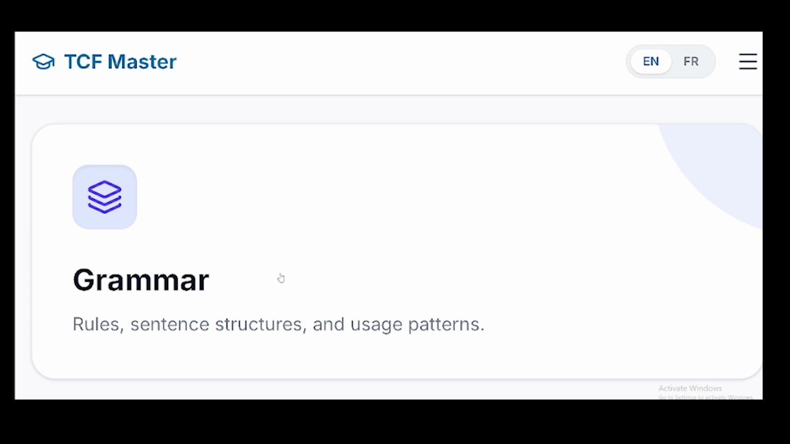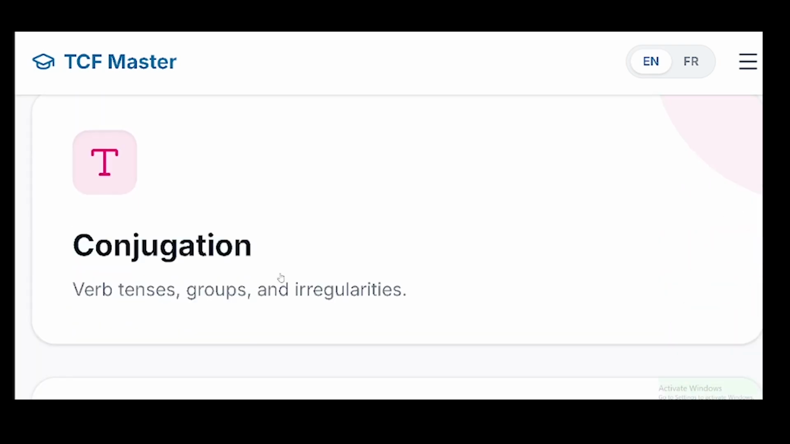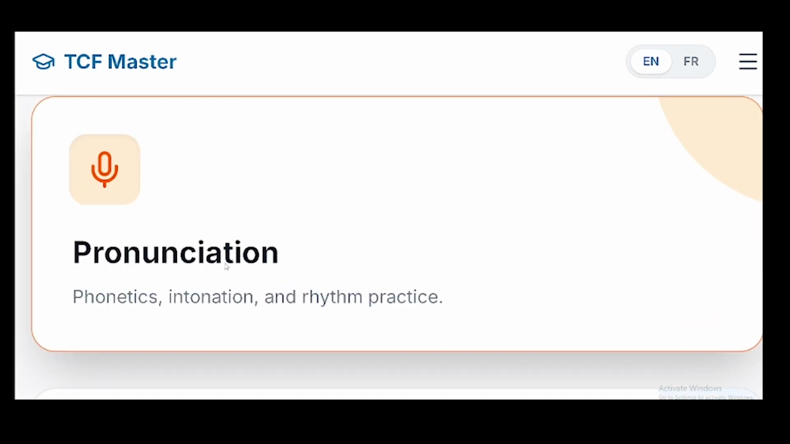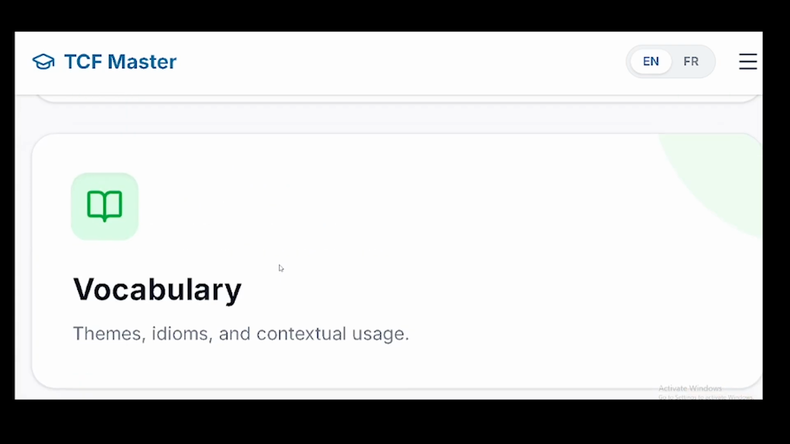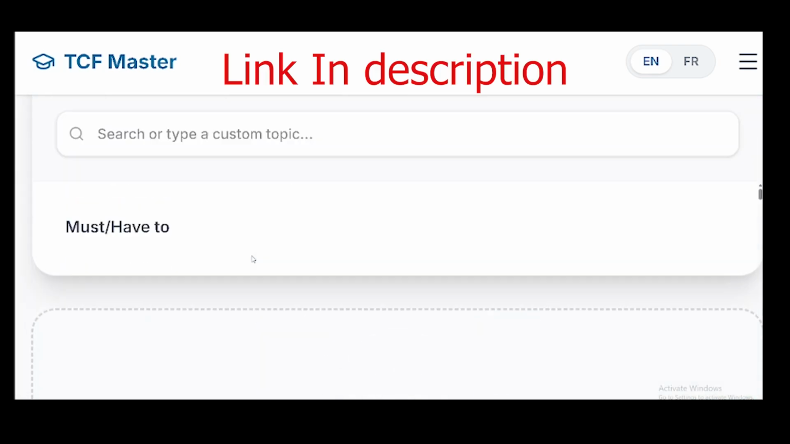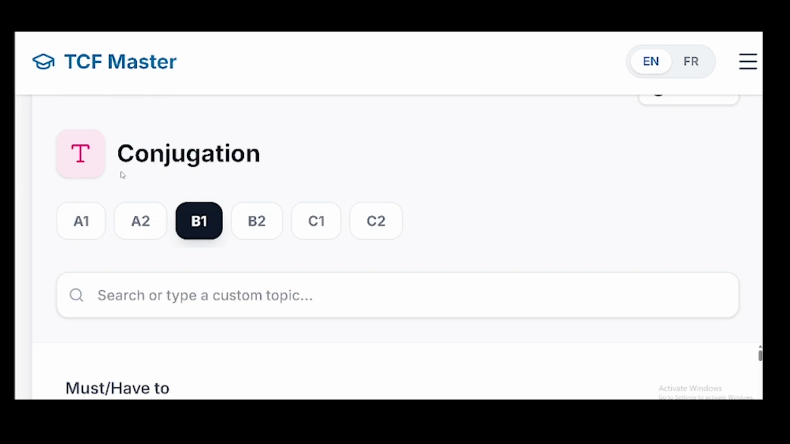Do you want to learn grammar? Do you want to learn conjugation? Do you want to learn words, like vocabulary? Do you want to learn pronunciation? Just choose the one you want. But today I want to focus on conjugation. Click on conjugation, then come up here and choose your level, your class. If you are an A1 student, just click on A1. If you are A2, just select the one you want.